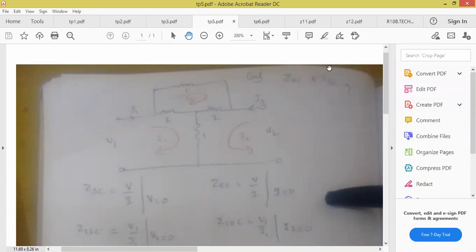Anyone, what is the name? ZSC name? Short circuit impedance. So how many parameters have we studied? Z, Y, H, A, B, C, D. And I am introducing a new question, which is to calculate open circuit impedance and short circuit impedance, which is out of syllabus, but sometimes they will ask you. One circuit will be given, calculate open circuit impedance and short circuit impedance.